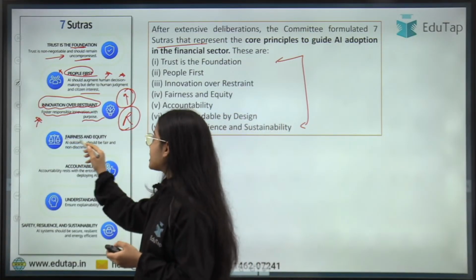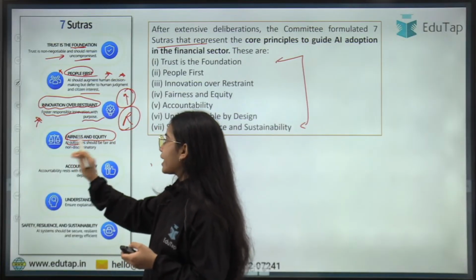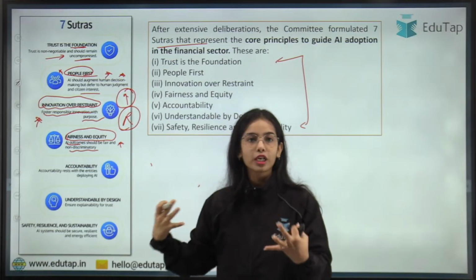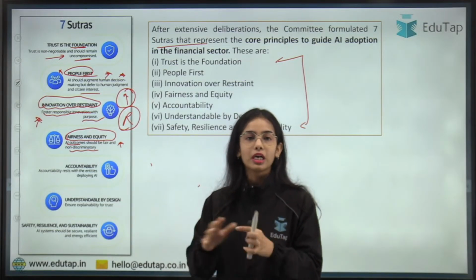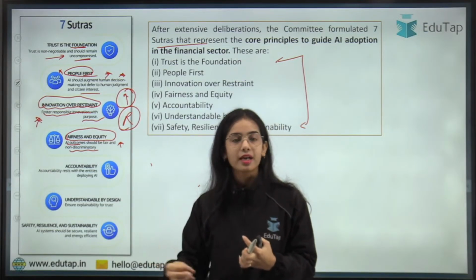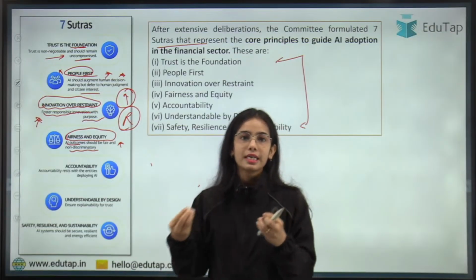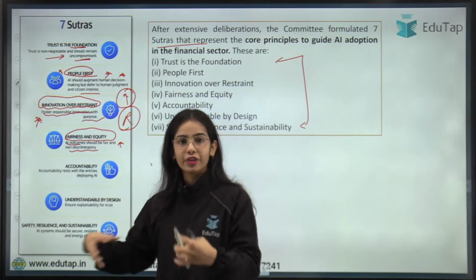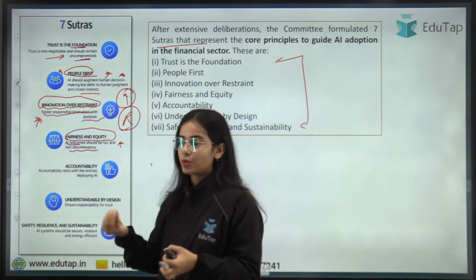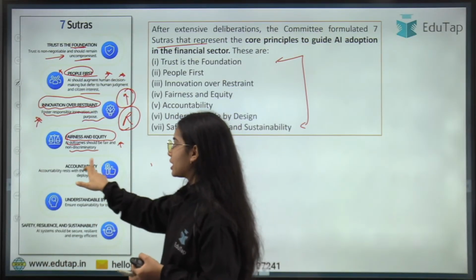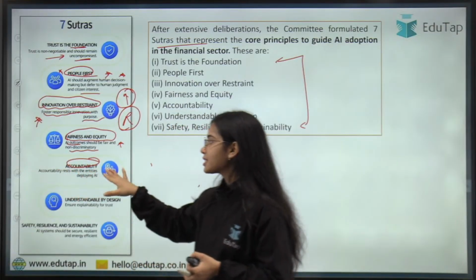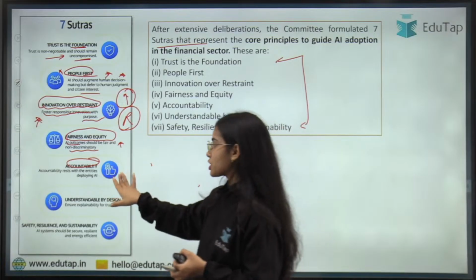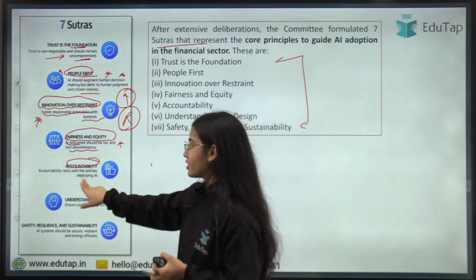Fairness and equity. AI outcomes and AI models should be fair and non-discriminatory, especially working towards the betterment of underserved or unserved areas not served by the financial sector. We should develop AI models that benefit such areas in the banking and financial sector. Accountability: accountability rests with the entities deploying and using the AI, so responsibility rests with such entities.